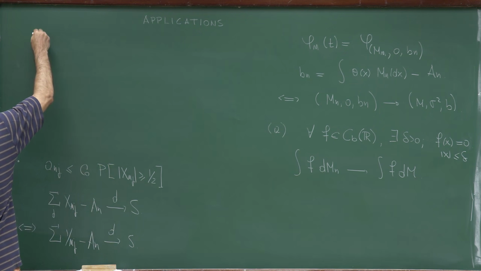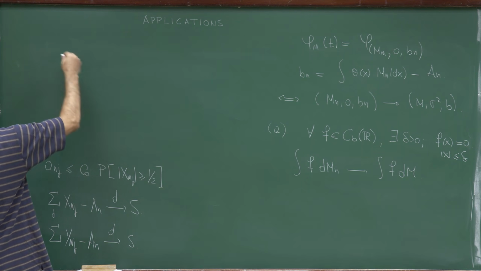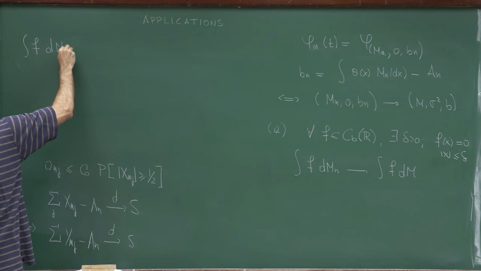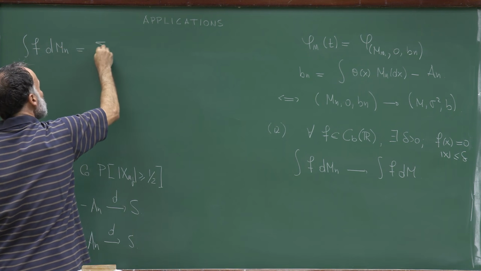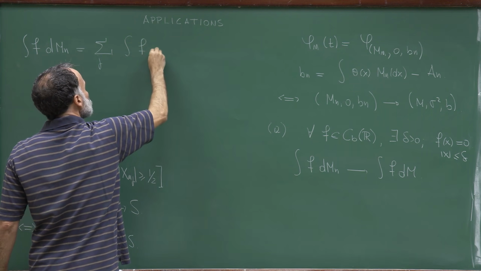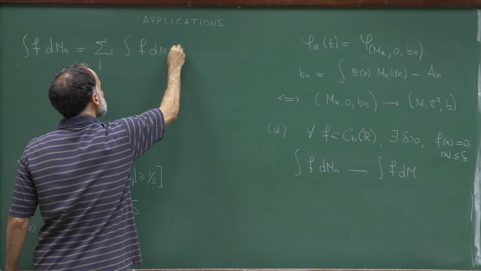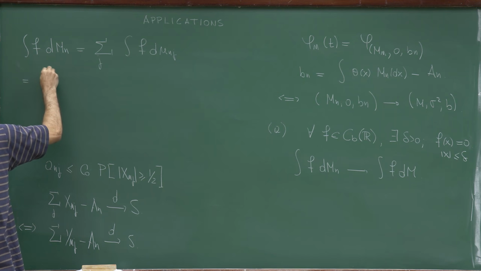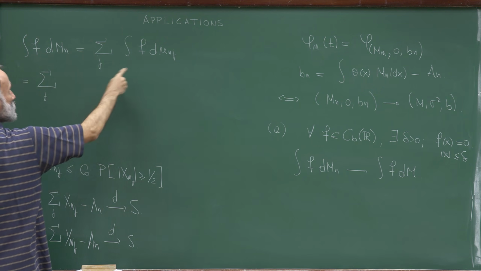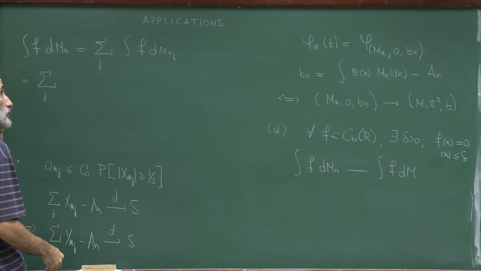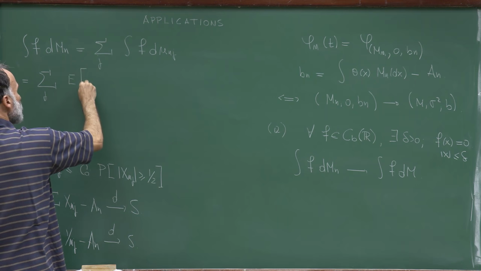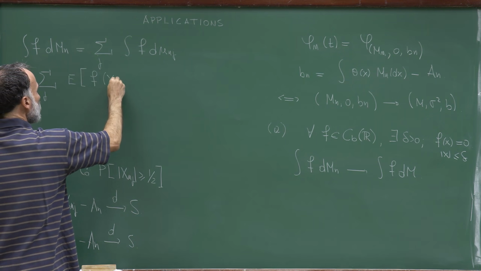So fix a function f satisfying those assumptions and consider the integral of f with respect to M_n. This is the sum in j of the integral of f with respect to mu_nj. This is the distribution measure associated with the random variable X_nj, so this is the sum in j of the expectation of f(X_nj).